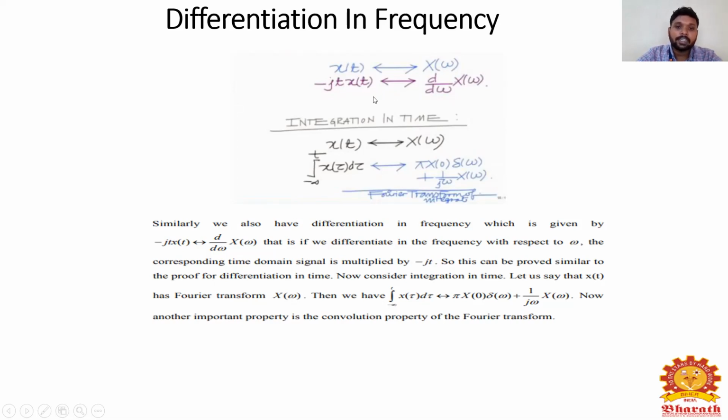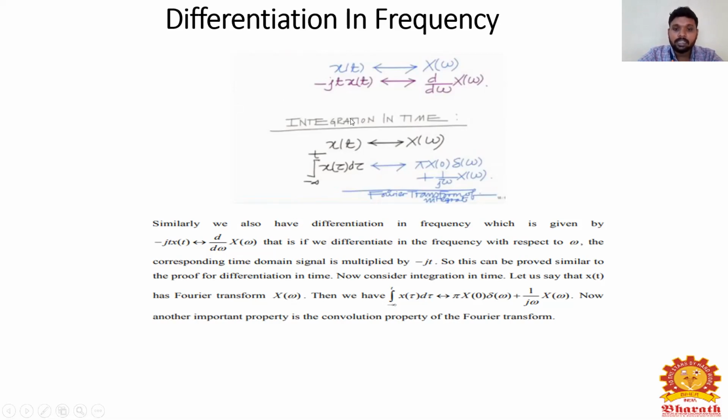If I take the Fourier transform for this differentiation in frequency, we will get d by d omega of X of omega. So if we differentiate in frequency with respect to omega, the corresponding time domain signal is multiplied by minus j t. This can be proved similarly to the proof for differentiation in time.